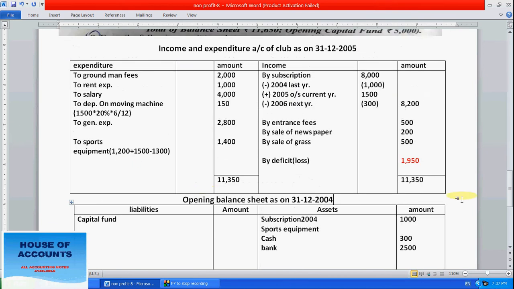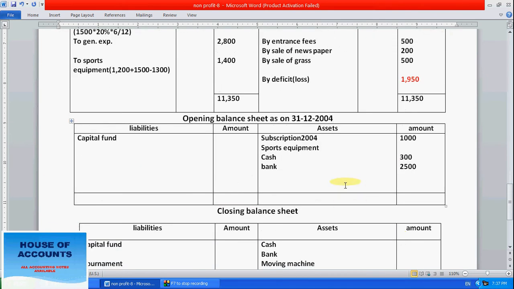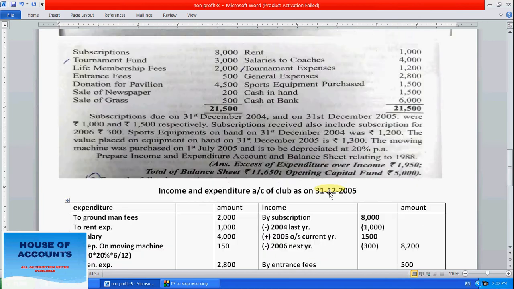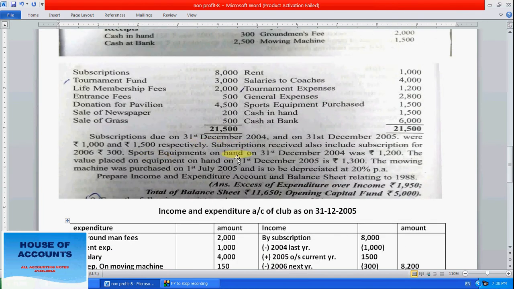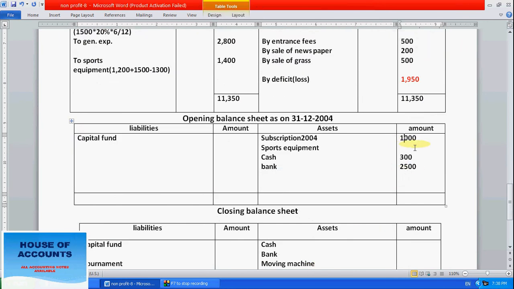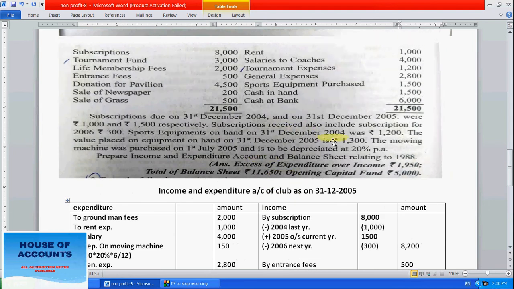And there is sports equipment on hand on 31st December 2004, it was 1200. So right here sports equipment 1200. See any other entries after this?